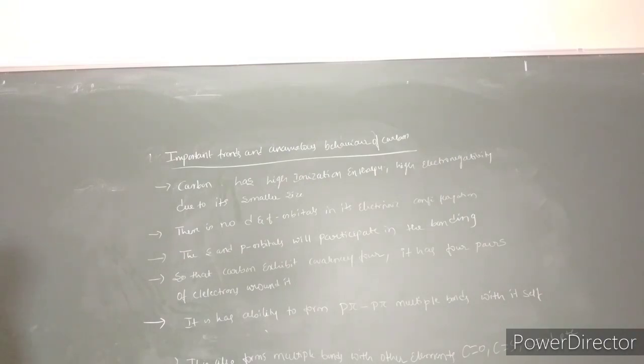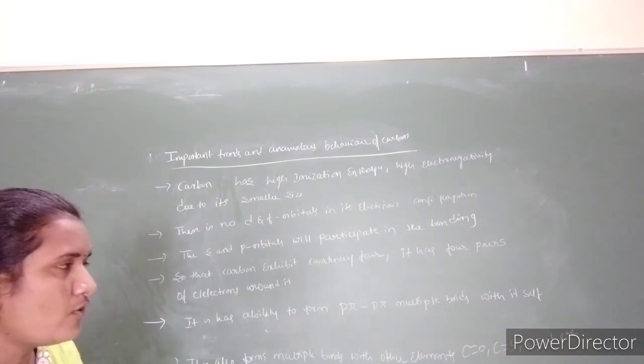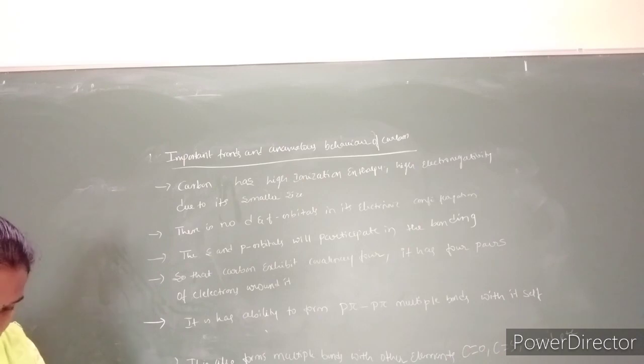It also forms multiple bonds with other elements, but the heavier elements do not form p-pi bonds due to their large size, as they are not able to overlap properly.